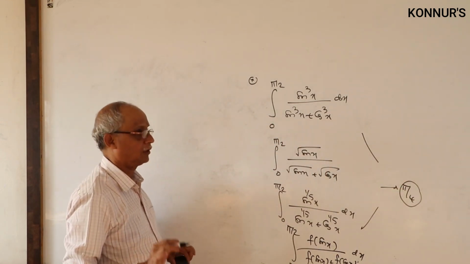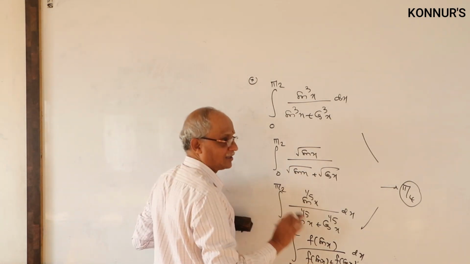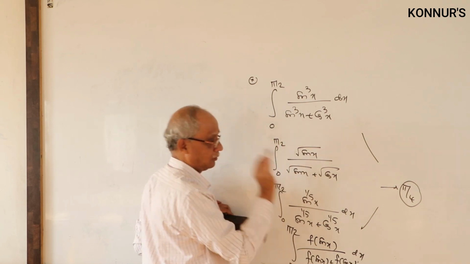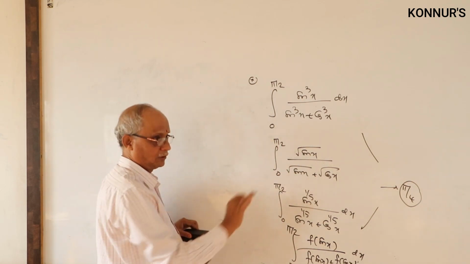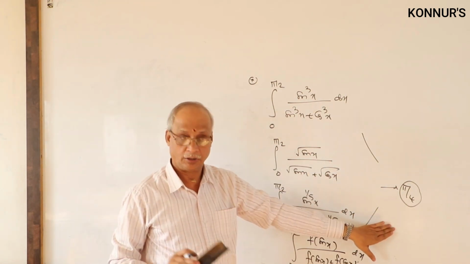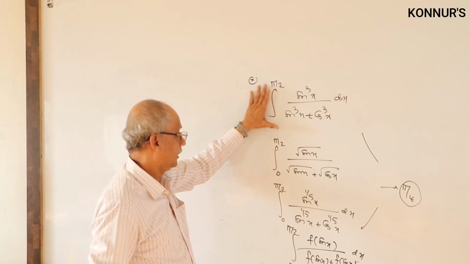Very rare to get, but by chance, if you are getting this problem, you write the answer immediately, pi by 4 only, between the limits. Standard rule, 0 to pi by 2 only. If you change the limits, this is not the answer. That is the reason it is a standard rule. Why did you get this answer?